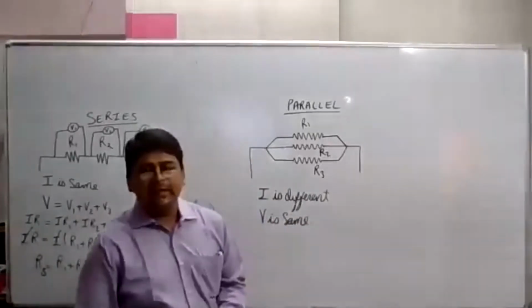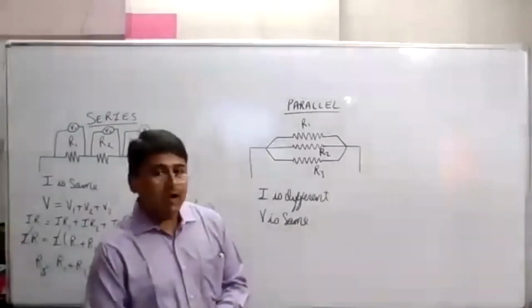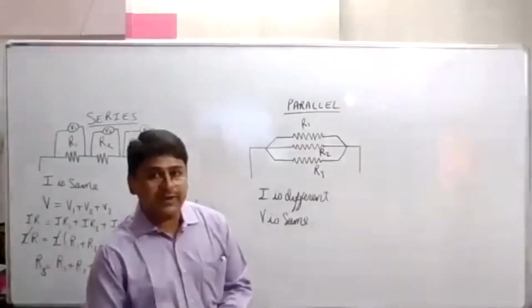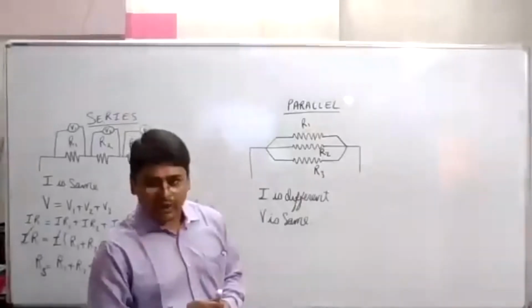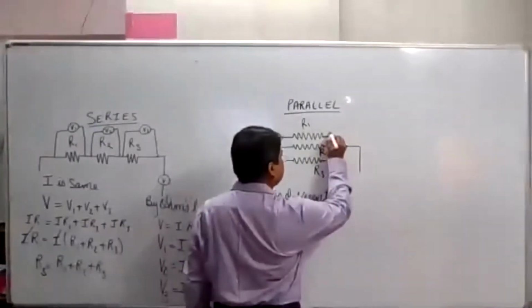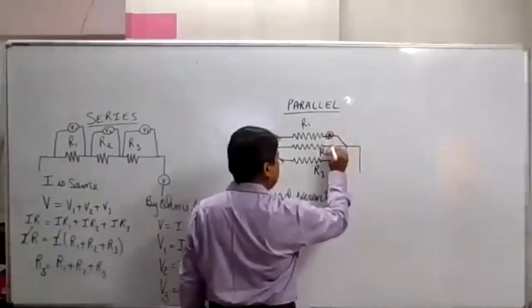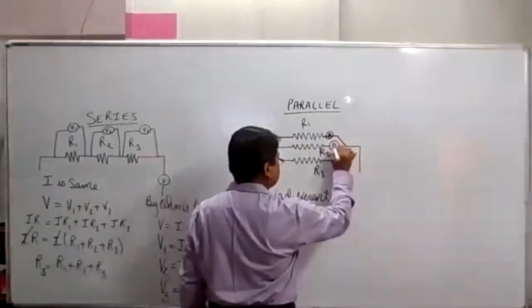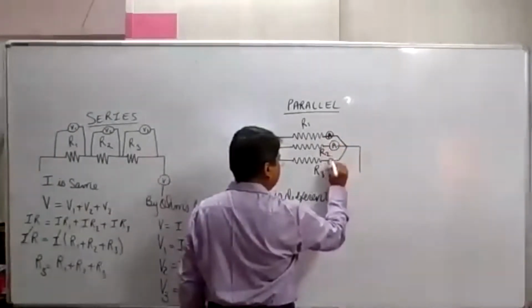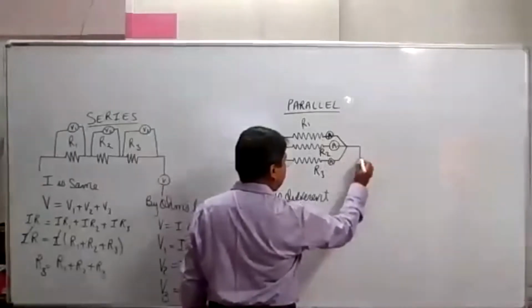Now you may ask, sir, how can we check whether the current is different? What you have to do is connect an ammeter here, ammeter here, ammeter here, and an ammeter here.